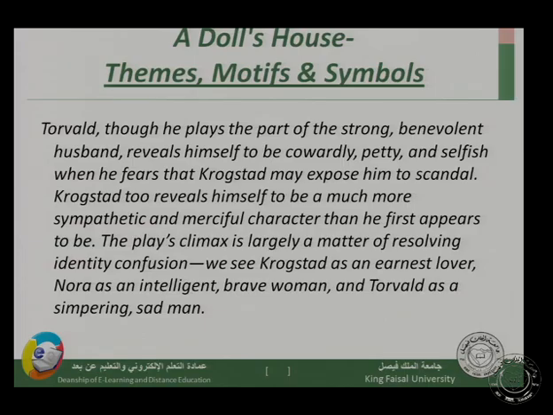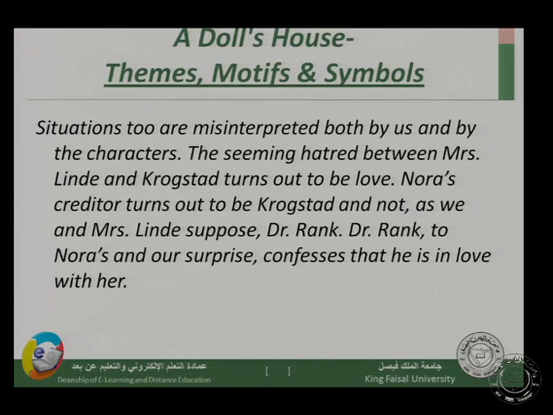The play's climax is largely a matter of resolving identity confusion. We see Krogstad as an earnest lover, Nora as an intelligent, brave woman, and Torvald as a simpering, sad man. Situations too are misinterpreted both by us and by the characters. The seeming hatred between Mrs. Linde and Krogstad turns out to be love. Nora's creditor turns out to be Krogstad, and not, as we and Mrs. Linde suppose, Dr. Rank. And Dr. Rank, to Nora's and our surprise, confesses that he is in love with her.